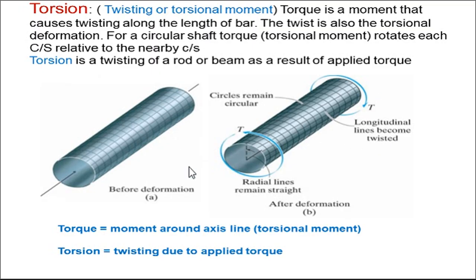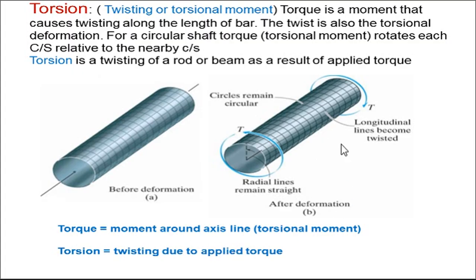But the longitudinal lines, you can see these are the longitudinal lines. There are changes or deformation that take place in the longitudinal direction, so they become twisted. After applying the torsional movement, the longitudinal lines become twisted, and the radial lines remain straight. So the radial lines and the circles remain straight after the deformation takes place in the shaft. This is the torque moment around the axis line.